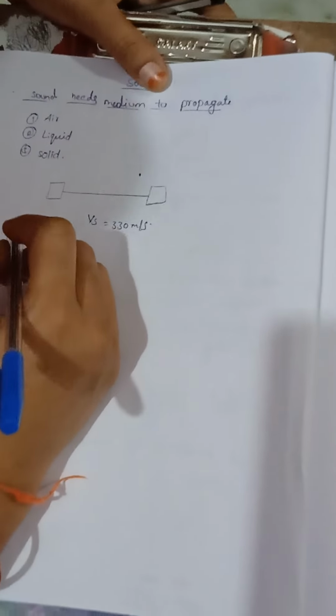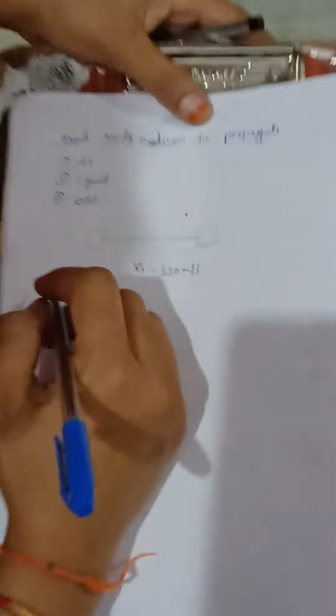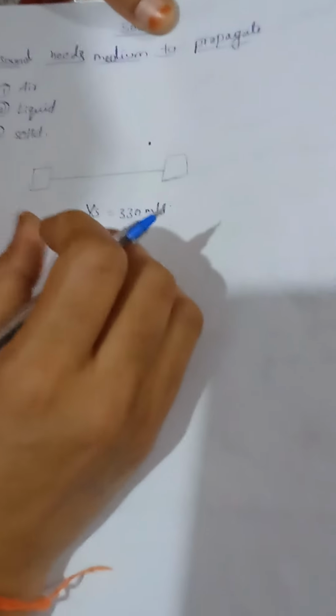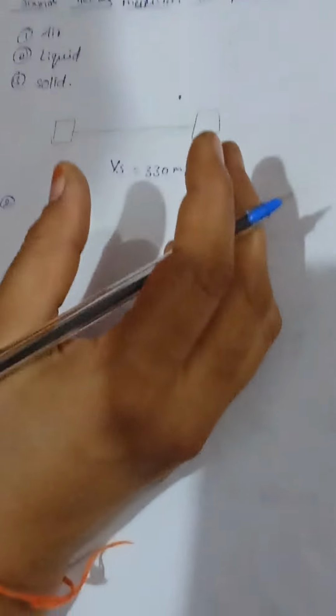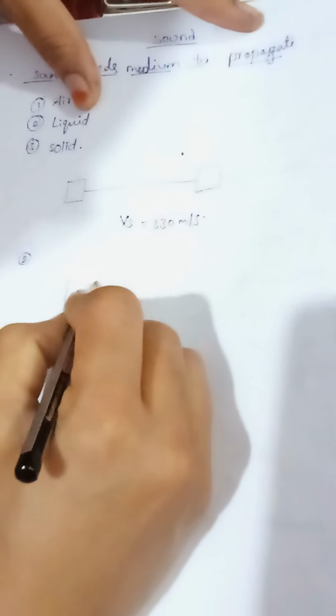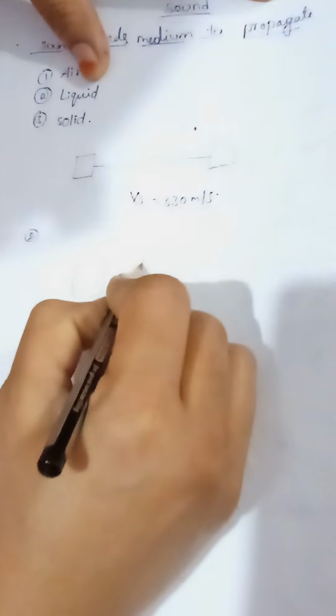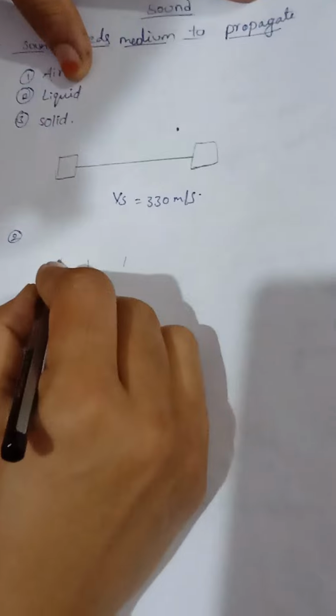In the liquid medium, when compared to the air medium, the vibrations produce a louder sound. Let's see this experiment. Take two buckets of water.